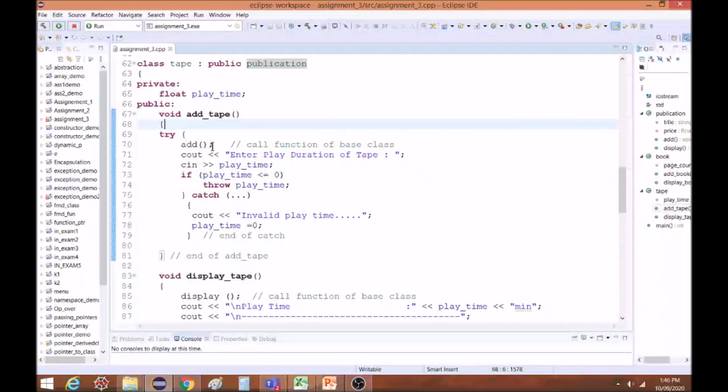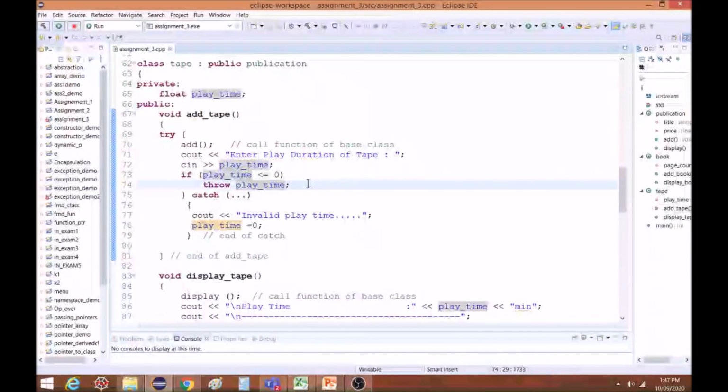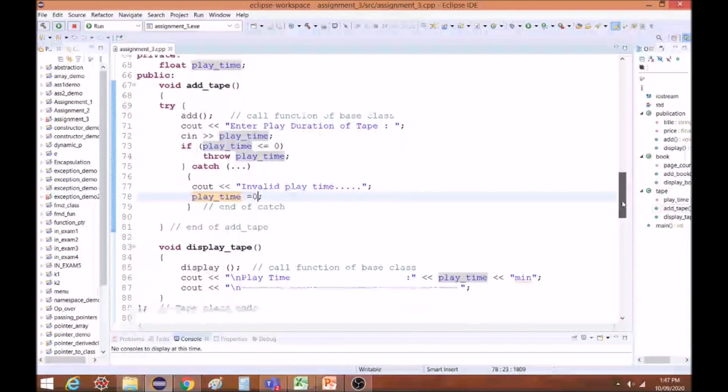So the first thing which I am doing in add tape is calling the base class function add, and this add will accept the title and price for the tape. After that I am asking the user for the play duration of the tape. So the user will enter the play time, and it will be accepted in this variable. Now if that play time is less than or equal to 0, that means it is an invalid play time. So it will throw the exception, it will be caught by this block, and it will display invalid play time, and it will assign play time as 0. So this is how we have to display the exception message.